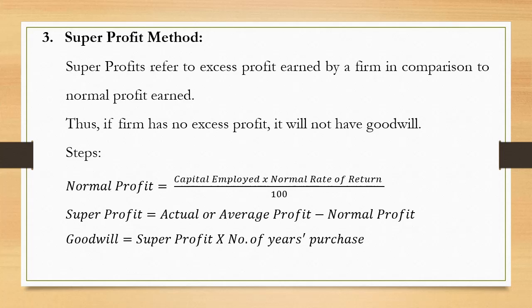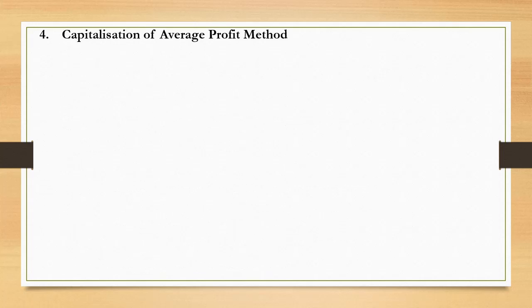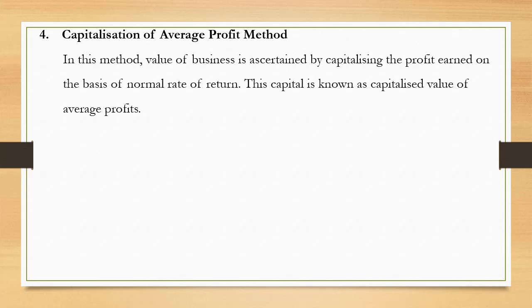Goodwill is equal to super profit into number of years purchase. Fourth method of calculating goodwill is capitalization of average profit method. Value of business is ascertained by capitalizing the profit earned on the basis of normal rate of return. This capital is known as capitalized value of average profits. What are the steps?